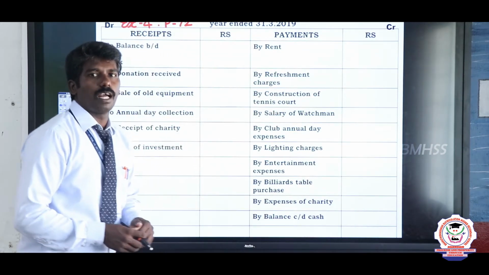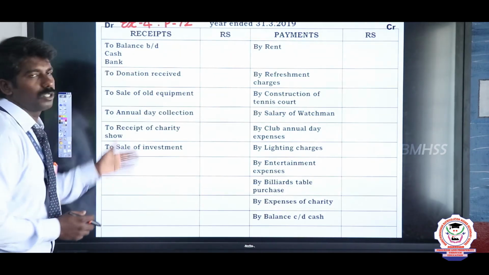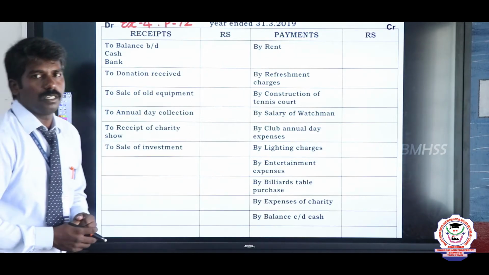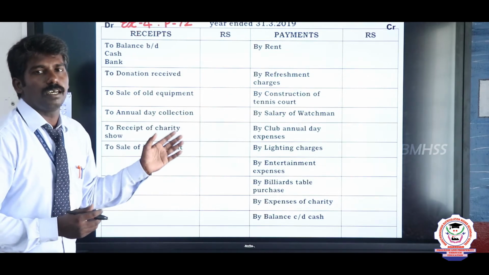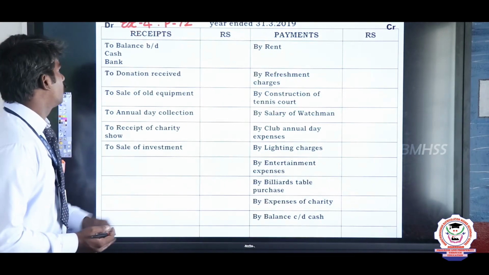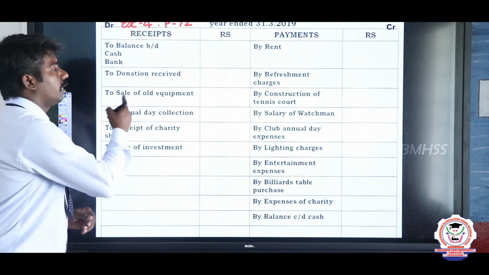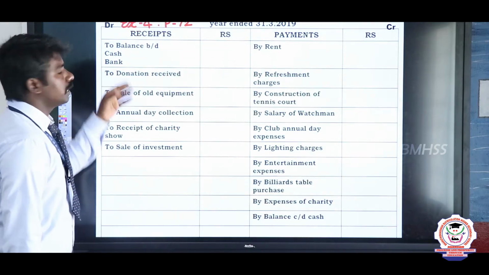Okay, we will apply the values given in the problem one by one. First, we go to the debit side. First one is To Balance Brought Down. It is nothing but the opening balance: cash in hand and bank balance of the organization. So we will see one by one and apply the values into the solution.